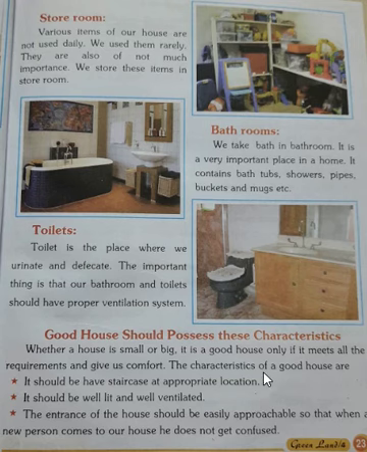So what should be the qualities in a good house? Let's see. It should have staircase at an appropriate location, means staircase to go up and to come down. Staircase should be at a proper place.